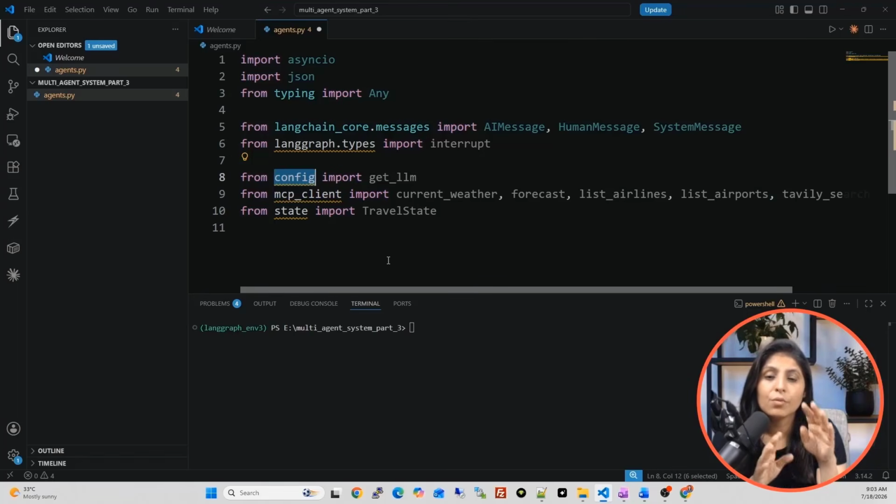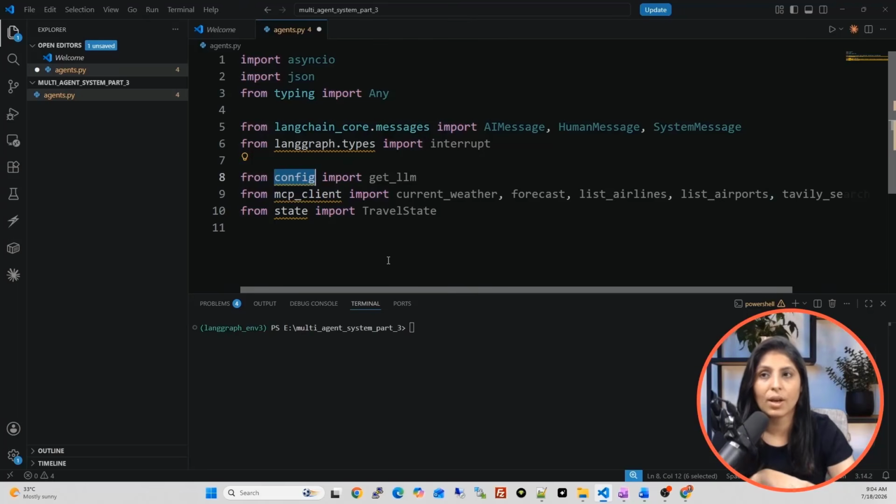But today we will organize our code properly. So we will create one file with the name of config, and we will write which LLM to use. We will load all the API keys over there. So those kinds of things we are going to write in config.py file.